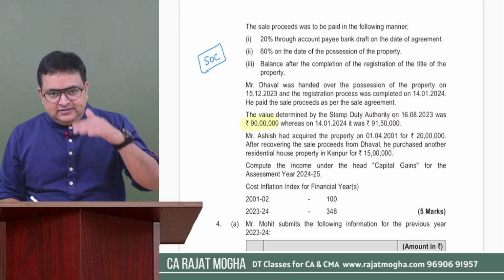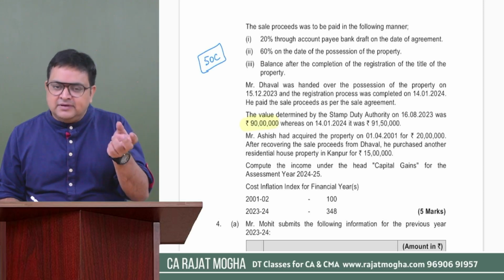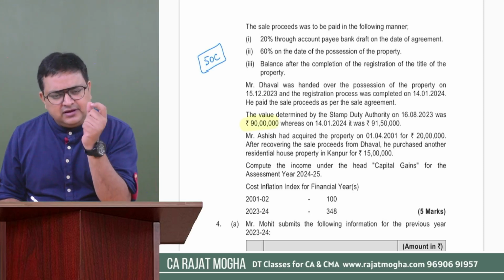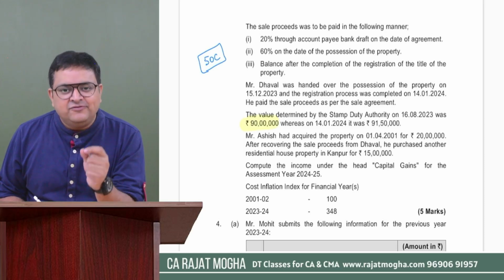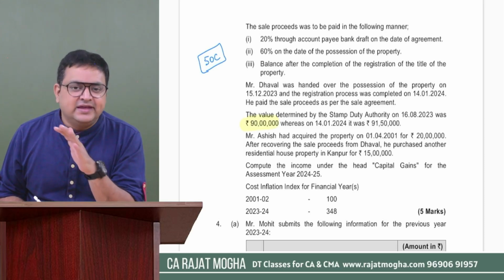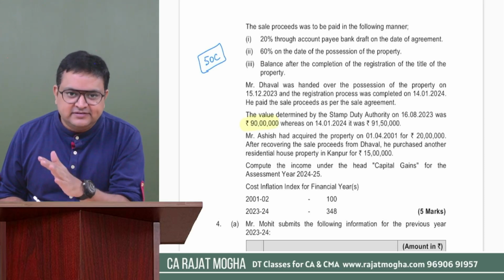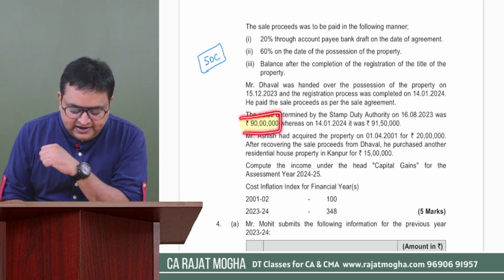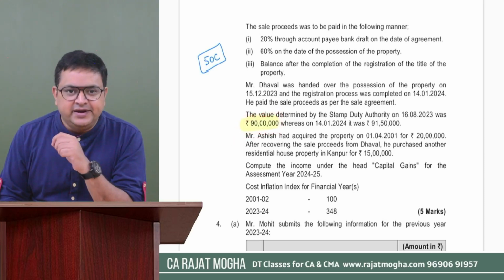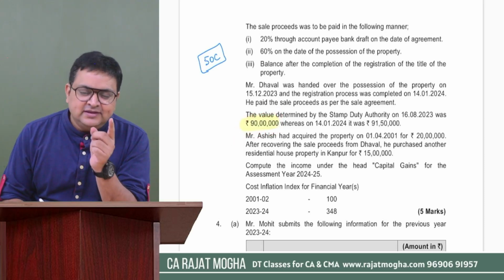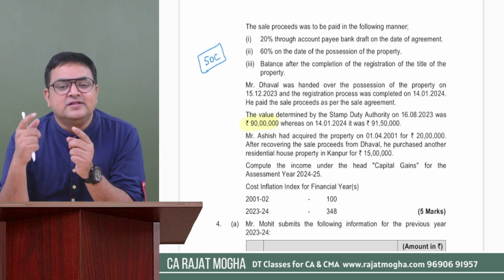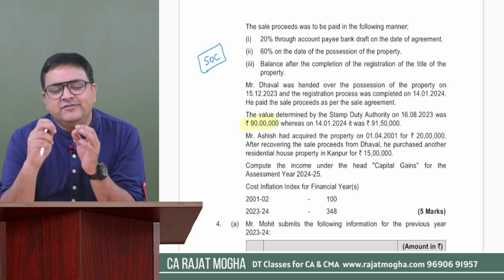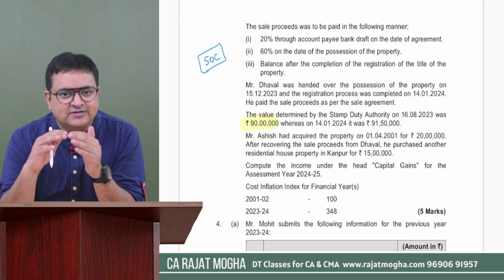Because at the time of agreement, some part of the consideration was received by a mode other than cash, that is through banking mode. That is the reason we are taking 90 lakh, that is the stamp value on the agreement date. Second, you can say that it is more than 110% of the actual consideration price. That is the reason we are taking the stamp value. So the full value of consideration will be 90 lakh.